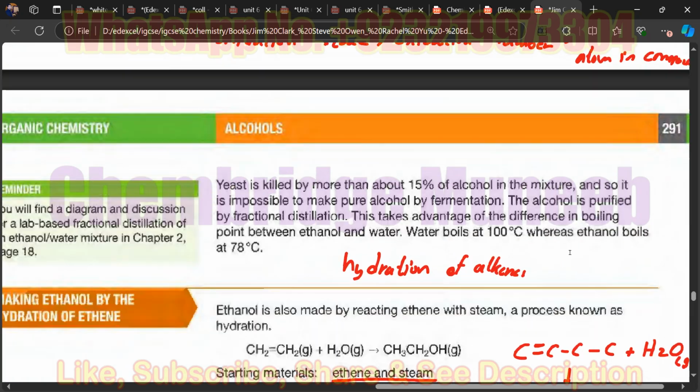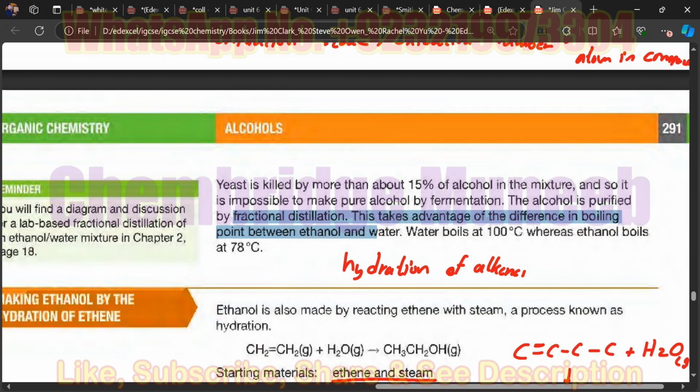On the other hand, for the fermentation, yeast is killed by more than about 15% of alcohol in the mixture, and so it is impossible to make pure alcohol by fermentation. The alcohol is purified by fractional distillation. This takes advantage of the difference in the boiling points between ethanol and water.